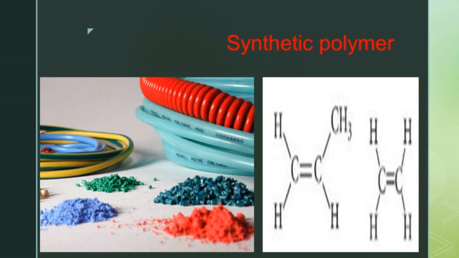Here the structures of propylene and ethylene are given. We have already studied PVC, polyvinyl chloride, which is used for water pipes. This is based on the nature of the monomers, and finally it makes a polymerization.